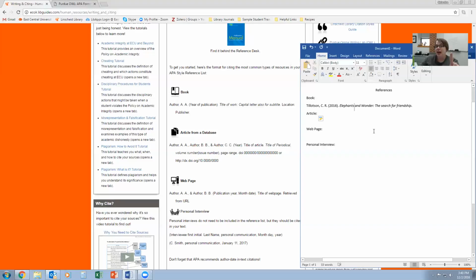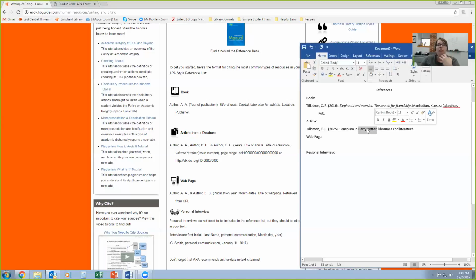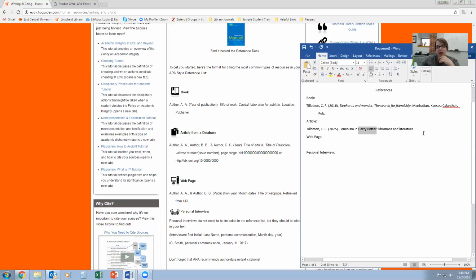Now, this actually highlights an exception to the rule in capitalizing in an actual article title. Harry Potter is the name, so it's what's called a proper noun. So in that case, both those letters would be capitalized. But that's it. It would not be italicized, it would not be in quotes, nothing like that. It's just going to look exactly like that.